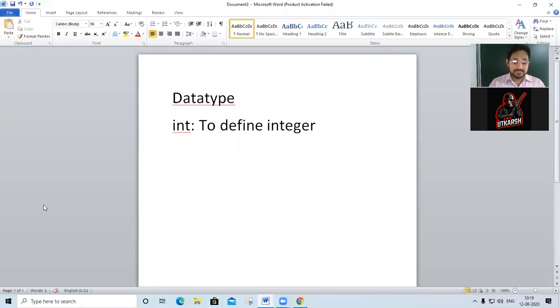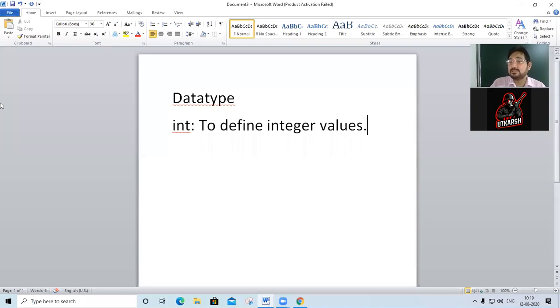To define integer values. Now what is an integer? Can any of you turn on your audio and tell me what an integer value is? Have I muted you?